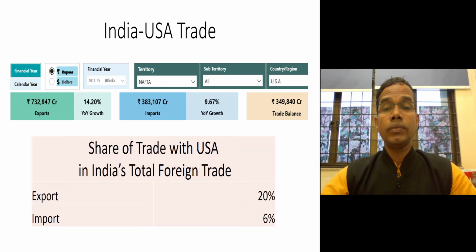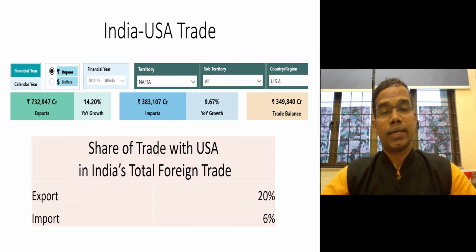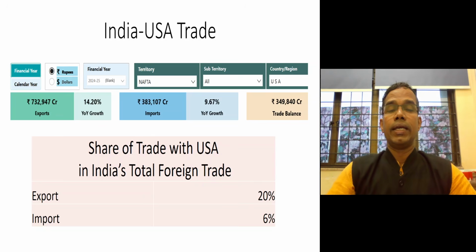And since we are more worried about this tariff imposed in India, we should know if India exports 100 rupees to the entire world, how much share USA has in the total trade of India. Similarly, if India imports say 100 rupees, what is the share of USA?